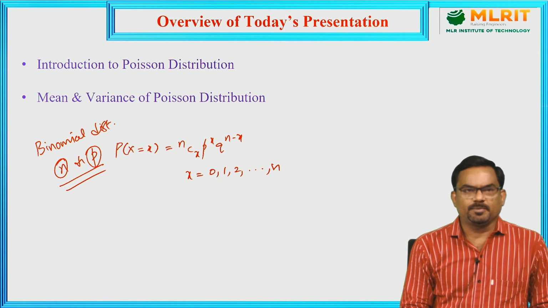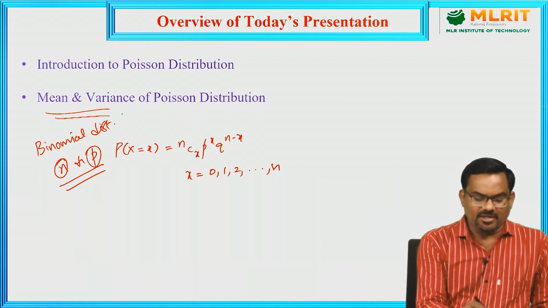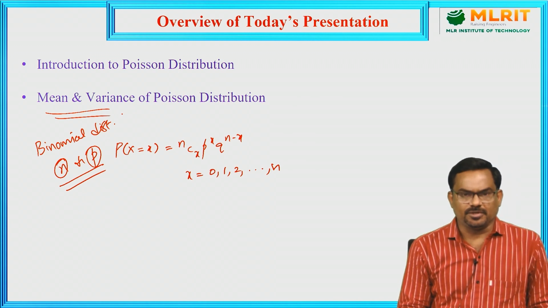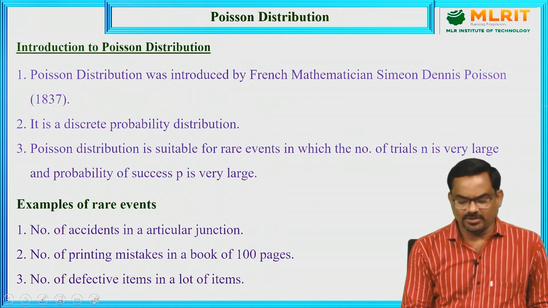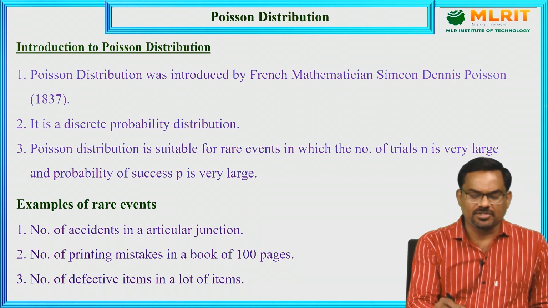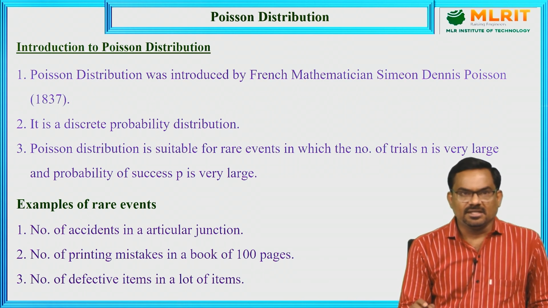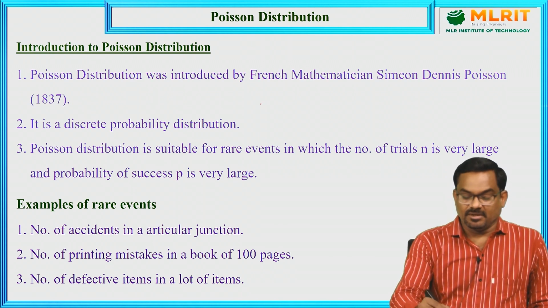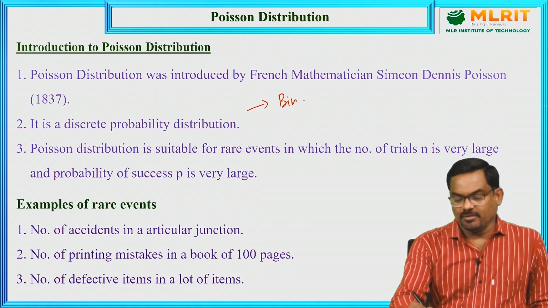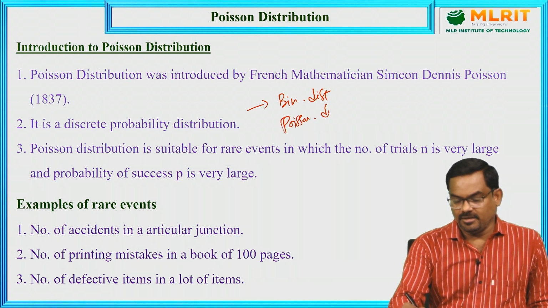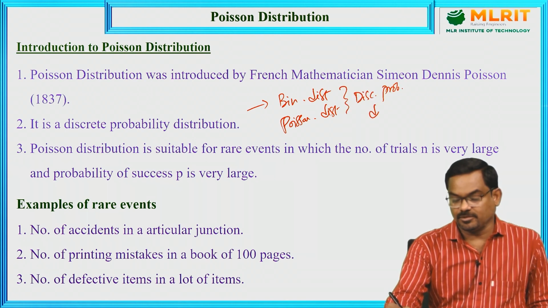Now coming to today's presentation, today I would like to introduce the Poisson distribution and also derive the mean and variance of Poisson distribution. Coming to the introduction, the Poisson distribution was introduced by a French mathematician, Simon Denis Poisson, in the year 1837. It is a discrete probability distribution, similar to the binomial distribution. These two are discrete probability distributions.